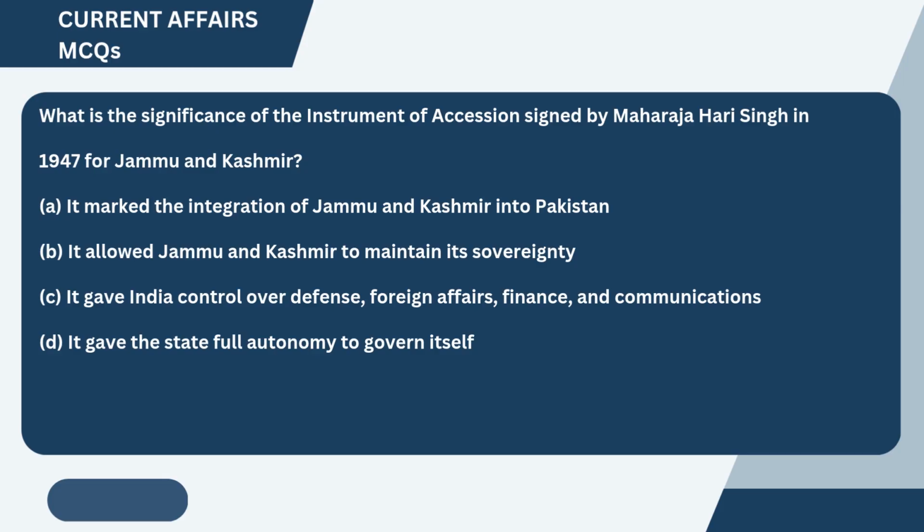What is the significance of the instrument of accession signed by Maharaja Hari Singh in 1947 for Jammu and Kashmir? A. It marked the integration of Jammu and Kashmir into Pakistan. B. It allowed Jammu and Kashmir to maintain its sovereignty. C. It gave India control over defense, foreign affairs, finance, and communications. D. It gave the state full autonomy to govern itself.